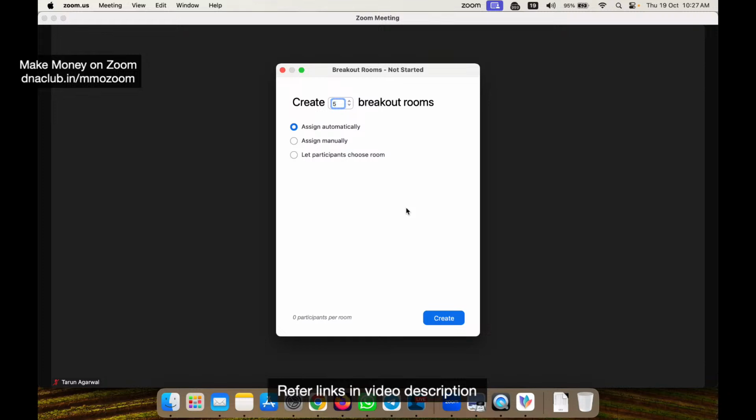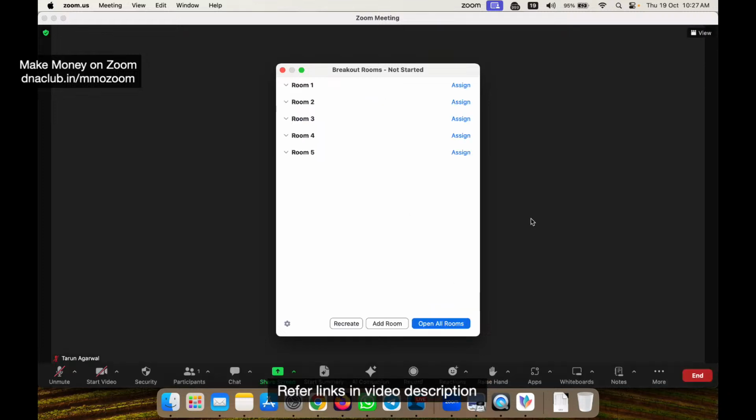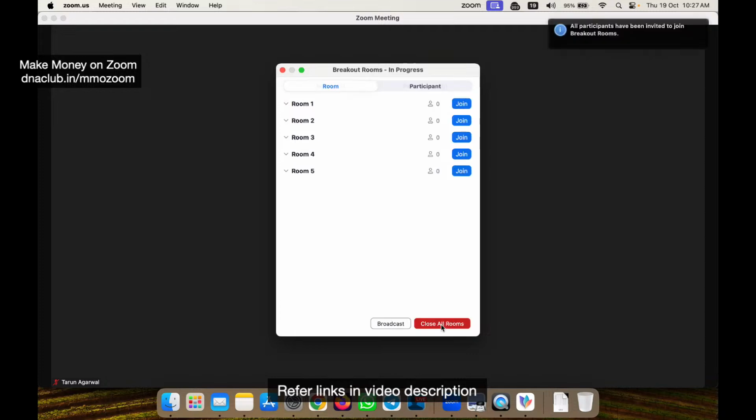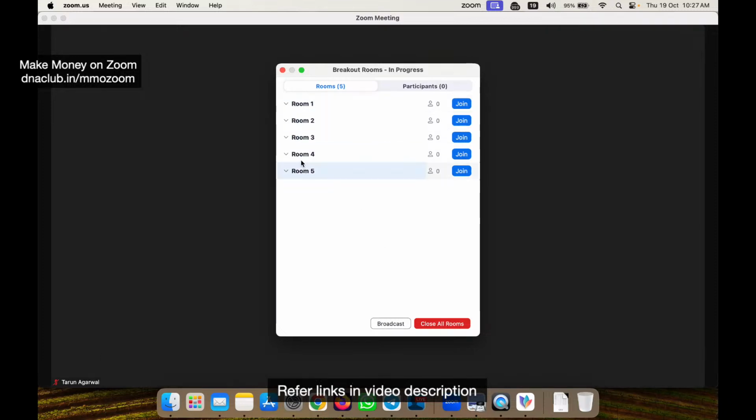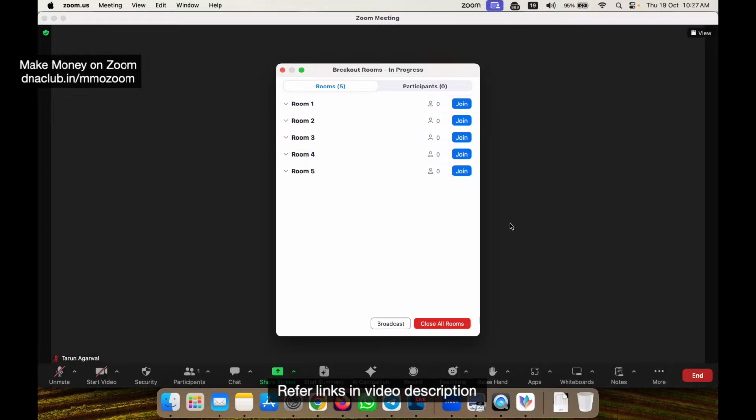Clear? So you can just try this. If I click on create, can you see it automatically creates some rooms. Then if I click here on open all rooms, it will open these rooms, and whoever the participants are, they will automatically be assigned to a particular room. They join the room and start interacting with other people. They can unmute themselves, switch on their camera, and interact with other people in the meeting room. As a host, I can later close all the rooms by clicking here.